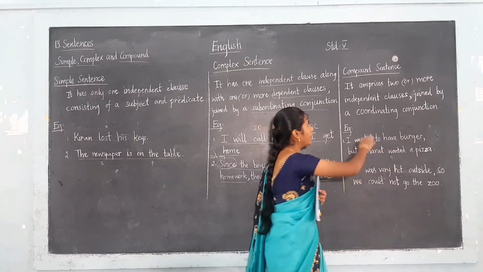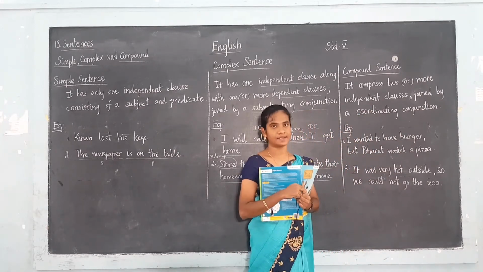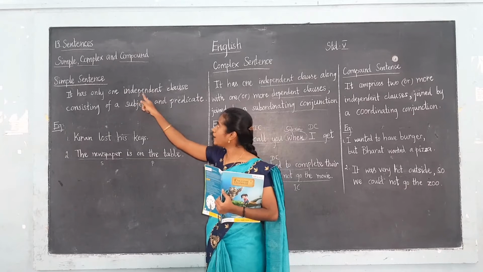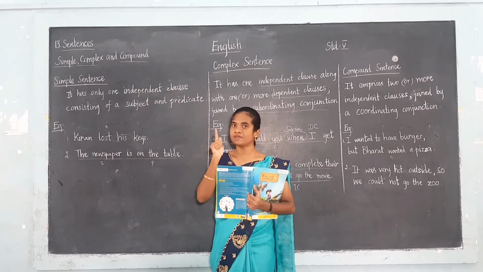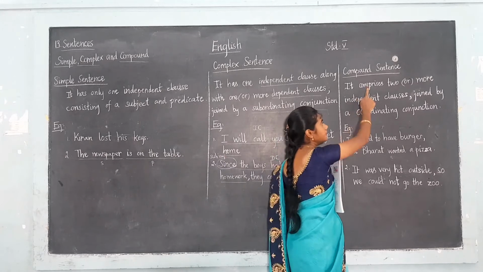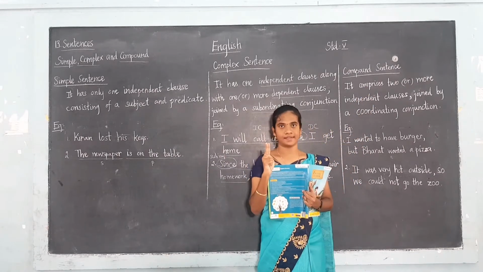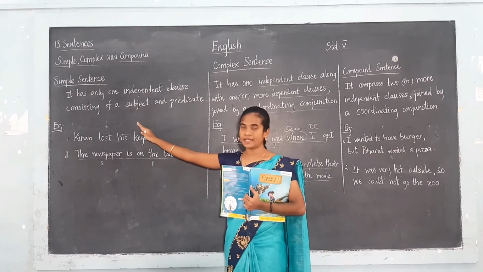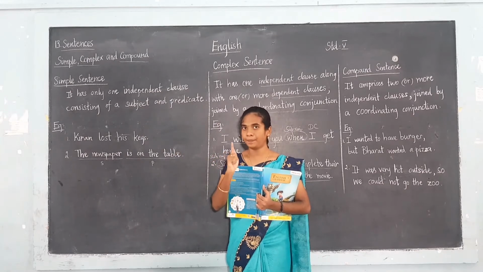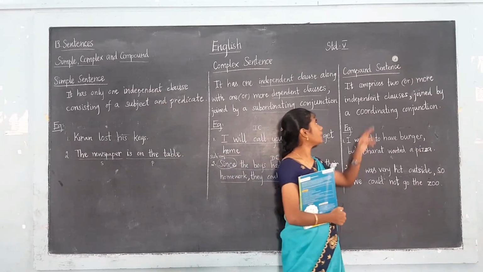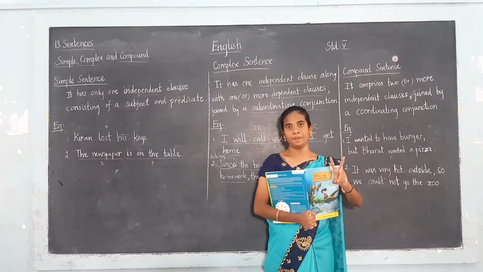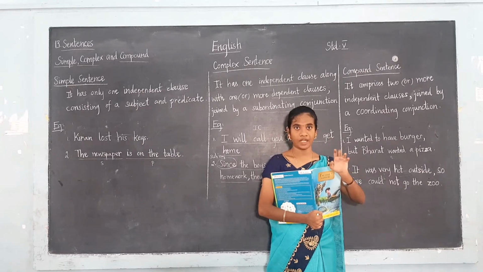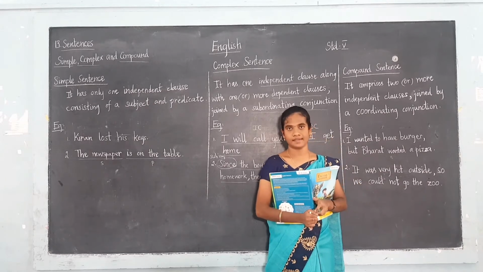So here we have two independent clauses. Now you see, in simple sentences we have only one independent clause. But in compound sentences we have two independent clauses. Don't confuse them. In simple sentences there is only one independent clause, but in compound sentences we have two: independent clause 1 and independent clause 2.